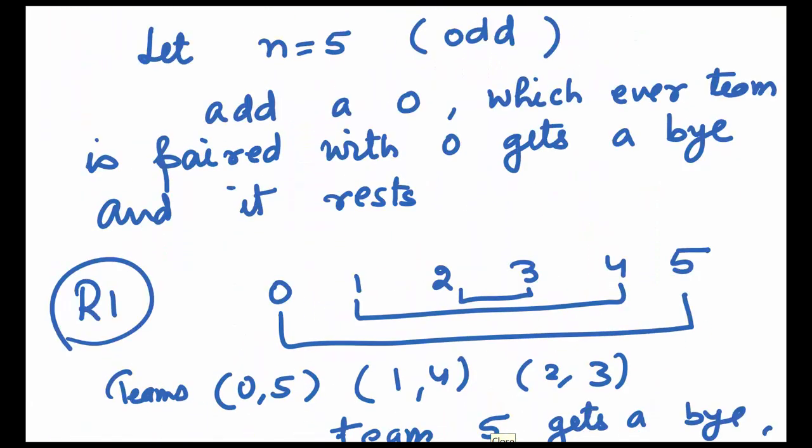Let us take n to be 5. As 5 is odd, we will add a 0, which is a dummy. Whichever team is paired with 0 gets a bye, and it rests. It's not playing the game. So here n was 5. We have written them first in a row, 0, 1, 2, 3, 4, 5. We will now pair them inwardly. So you have 0 and 5, 1 and 4, and 2 and 3. As 5 has 0, 5 is the team which rests in this round, and we say it gets a bye.